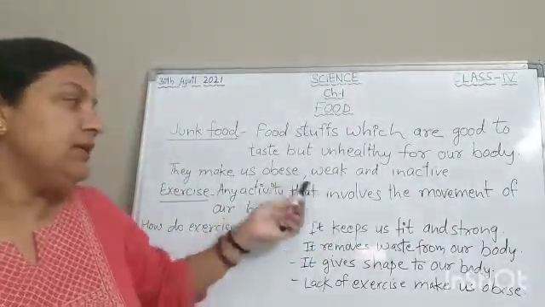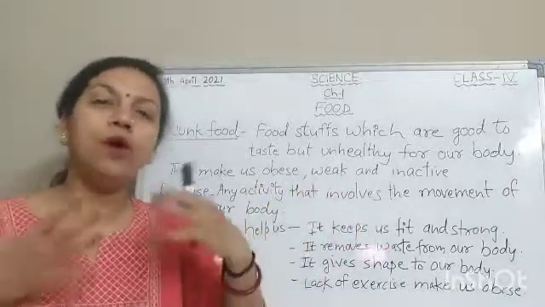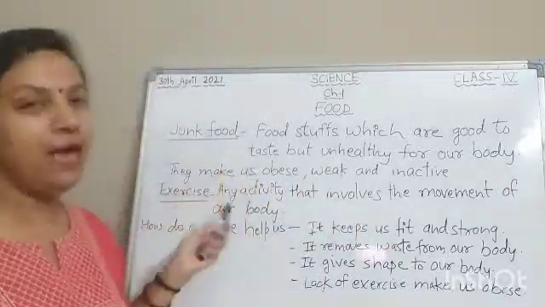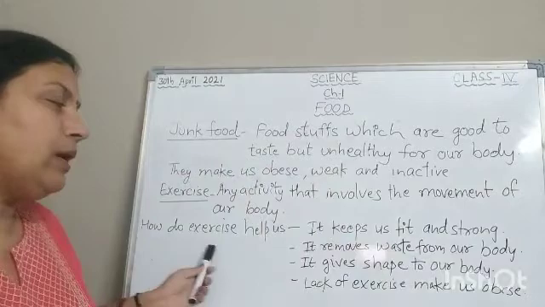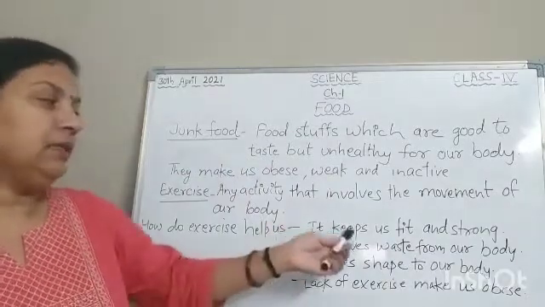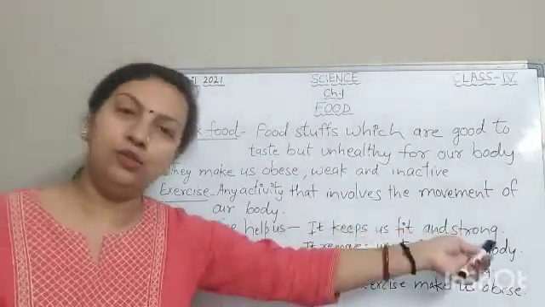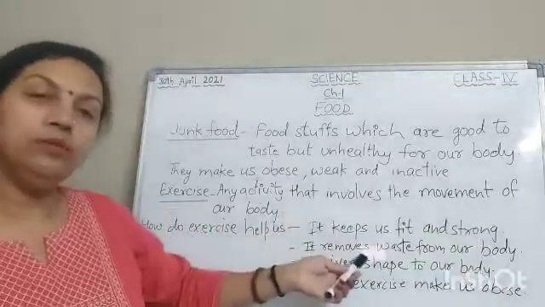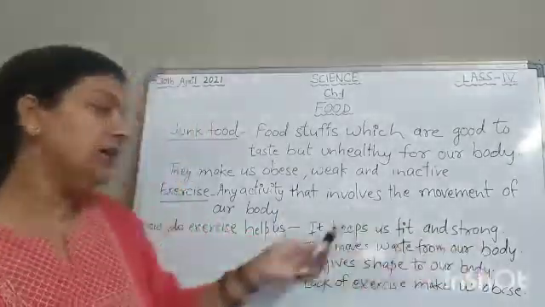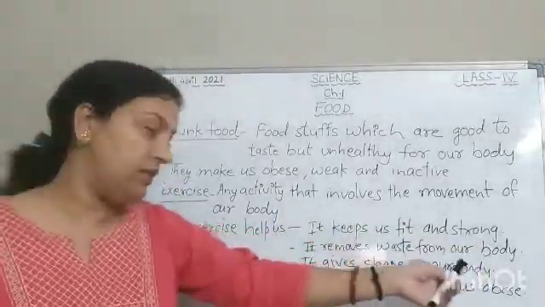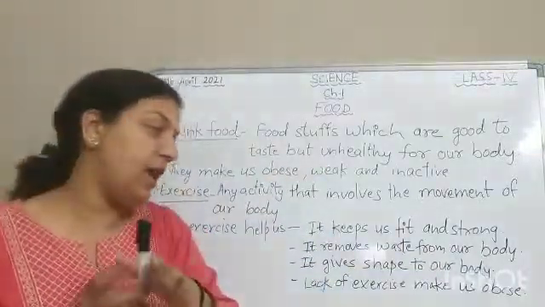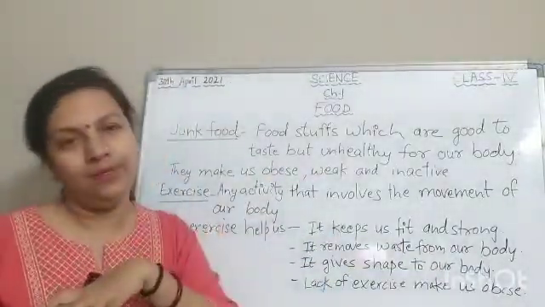Any activity that involves the movement of our body is known as exercise. And how does exercise help us? It keeps us fit and strong. It removes waste from our body. It gives shape to our body, and lack of exercise makes us obese.